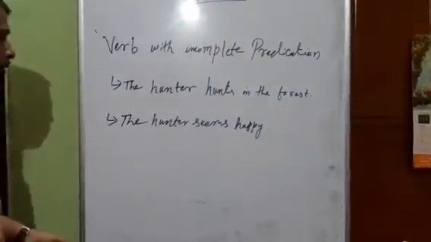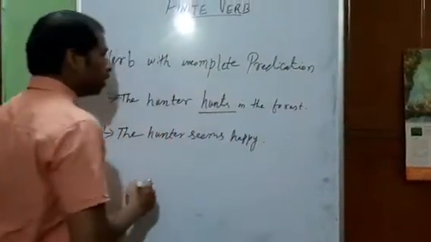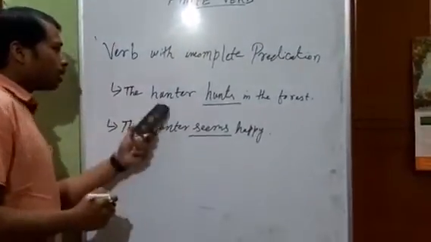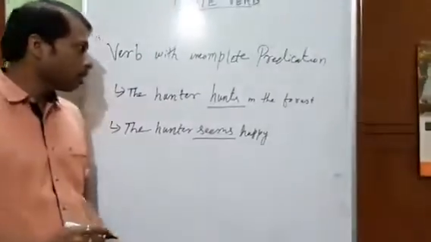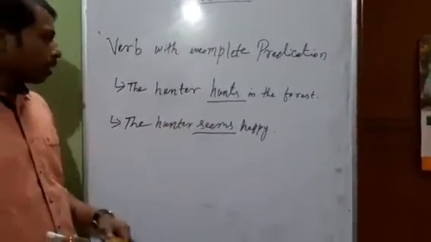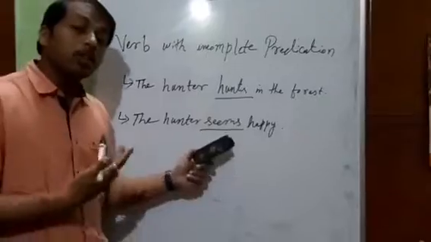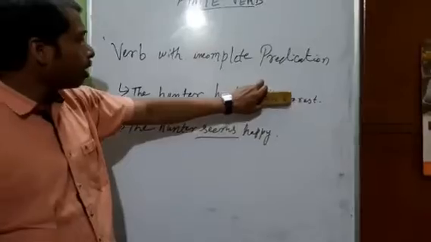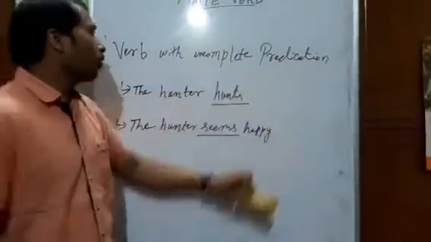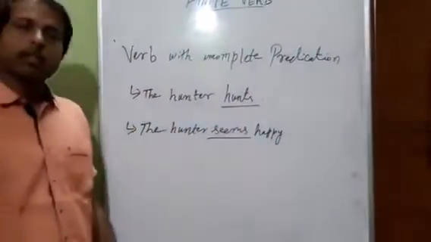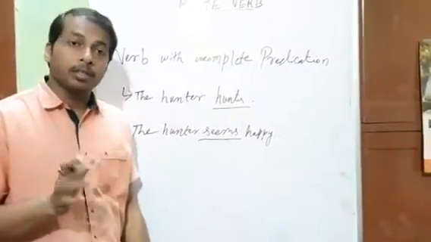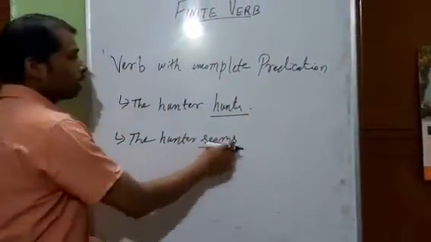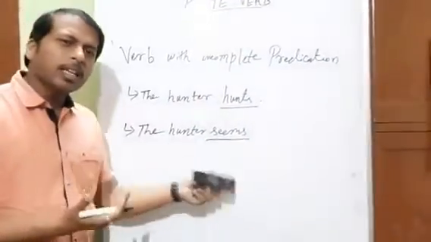See these two sentences. Here we have the verb, hunts, and here seems is the verb. Now in this sentence, the hunter hunts in the forest, this is intransitive. The hunter seems happy also looks intransitive. But what is the difference? The difference is, if I remove in the forest, and only write the hunter hunts, the meaning is clear and complete. But if I remove happy, the hunter seems, the meaning is incomplete.